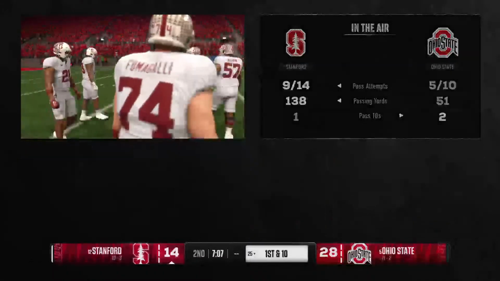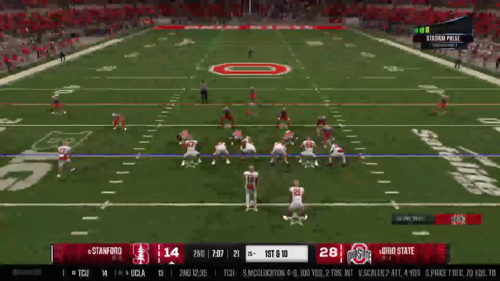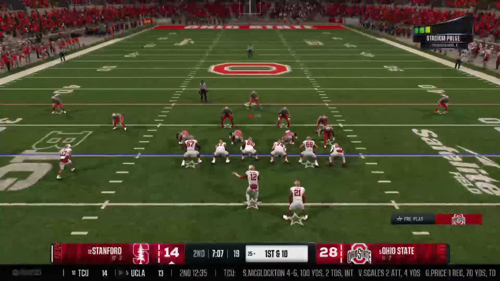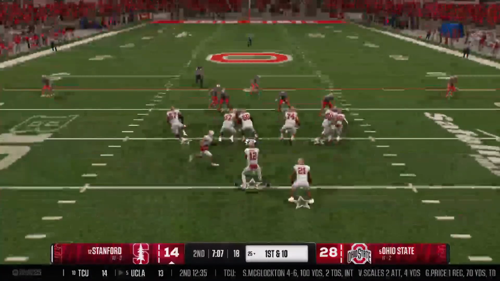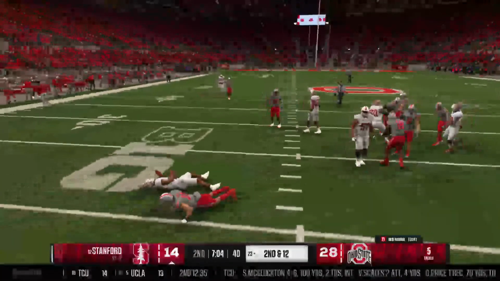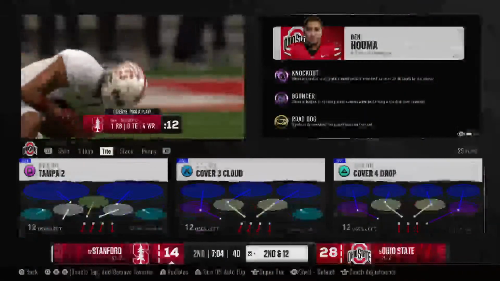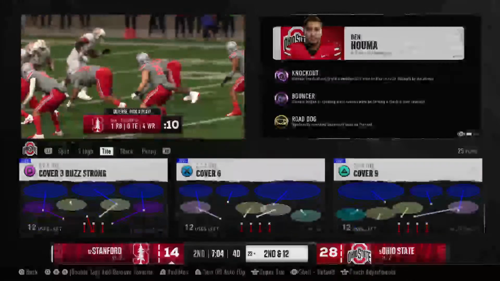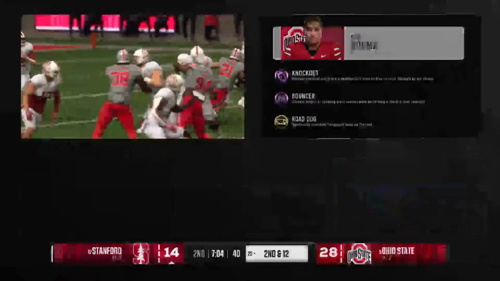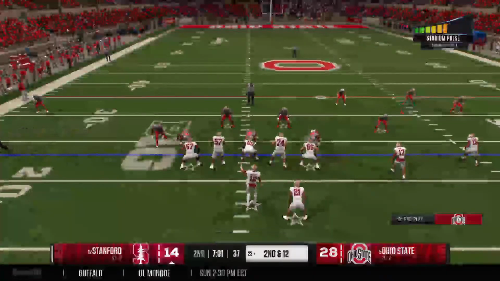And the Stanford offense back out there on the field now. Last time they were forced to punt it away. Can they get points out of this possession? Using the ground game here. Tailback has the handoff. Tackle behind the line. It's a loss of 2. After a first down loss, it's 2nd and long with 23.